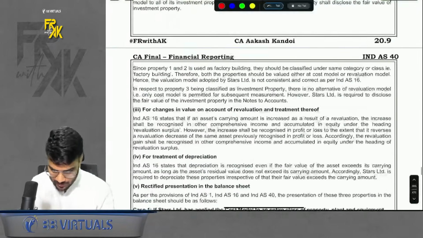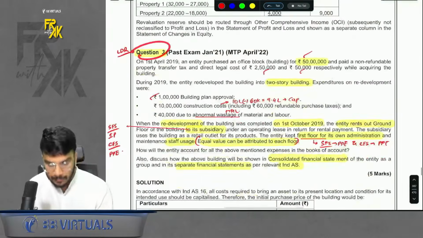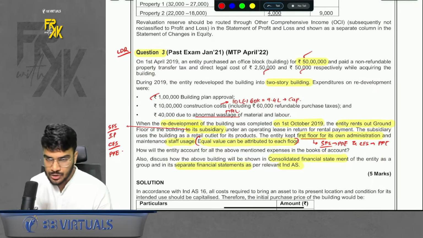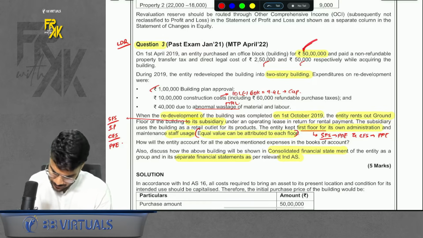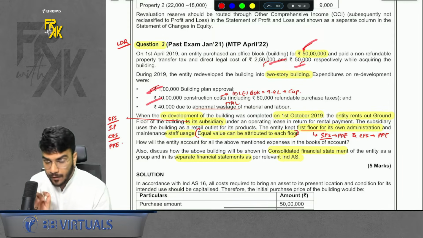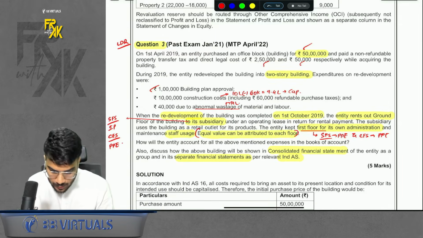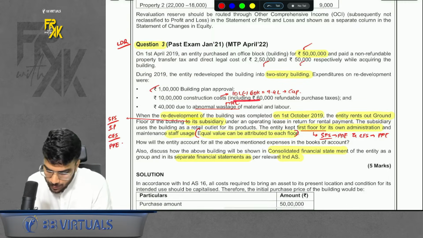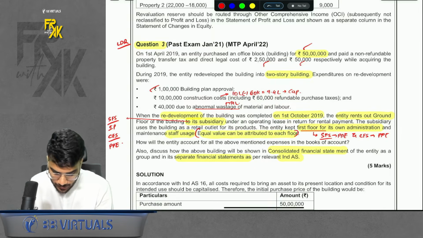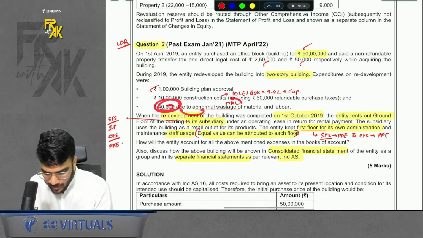The next question which is important is question number 3 of the MTP RTP past exam. What does this question talk about? It gives you various expenses, so you need to see whether you need to capitalize or expense it out. So all these expenses you need to capitalize. What all are to be not considered? Here one expense is that 10 lakh construction cost, but it says including 60,000 refundable taxes. So refundable taxes you will exclude, right? So you will only capitalize 9.4 lakhs, and 140,000 is abnormal wastage, which will be transferred to P&L.